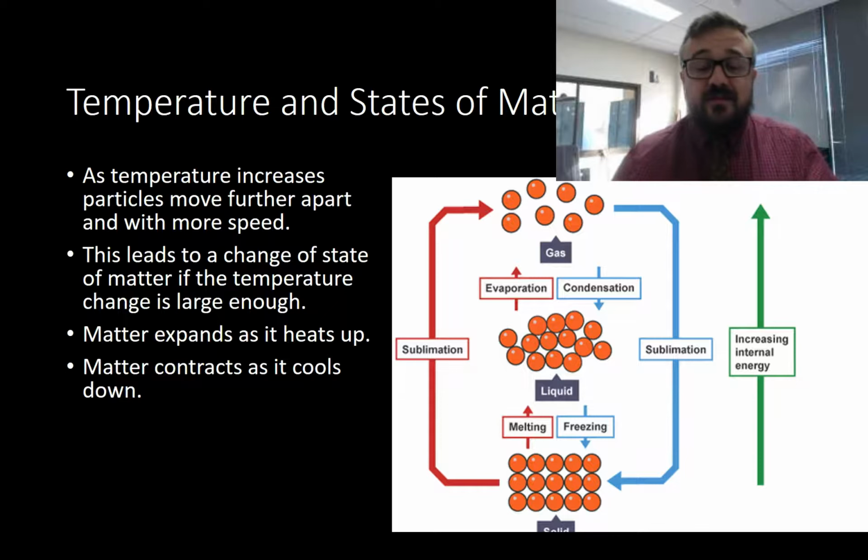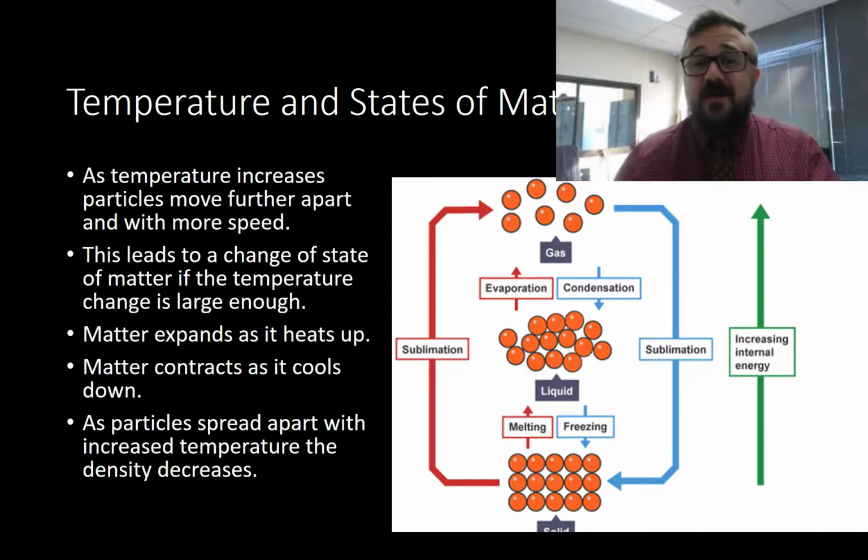Matter contracts as it cools down, which means the volume decreases as we cool it down. It's the same thing. The particles lose energy, so they come back together. They're not able to resist that attraction from each other, so they get pulled back together. As particles spread apart with increased temperature, the density, so how tightly they're packed, decreases. So as matter expands, its density decreases. As we cool it down, its density increases because it will contract.